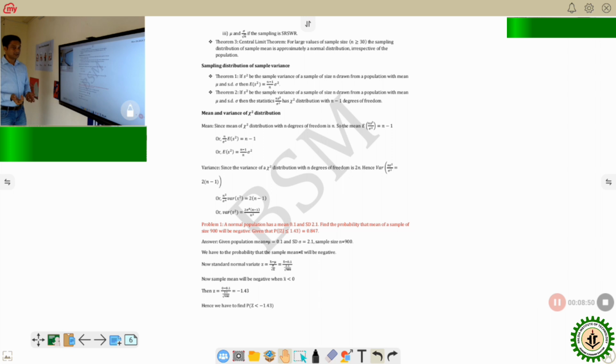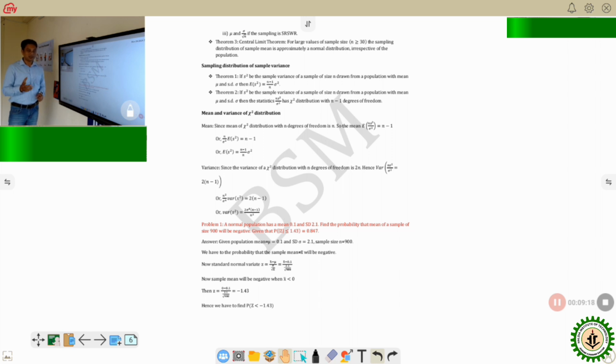Now, the difference is that when you are solving a problem related to only probability, then the formula for Z distribution, the standard normal distribution, is Z equals x minus mu by sigma. That is very simple. Now, when it comes to a statistical problem, then this sigma will be different and x will be x bar.